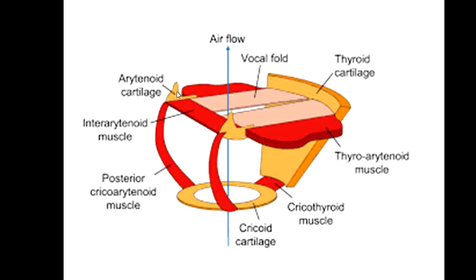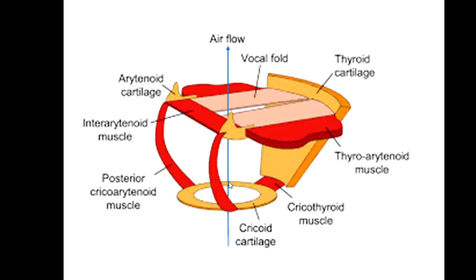Above the thyroid cartilage, the thyroid gland is there. The thyroid cartilage is the butterfly-shaped cartilage, and that is the largest cartilage of the larynx. That is also called the Adam's apple, which you can feel and see in your neck or your throat. So the next one is the cricoid cartilage.